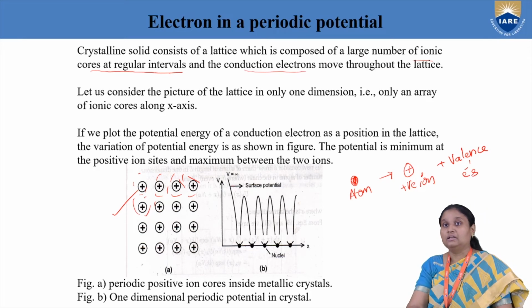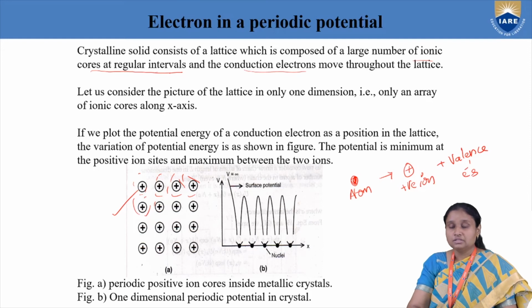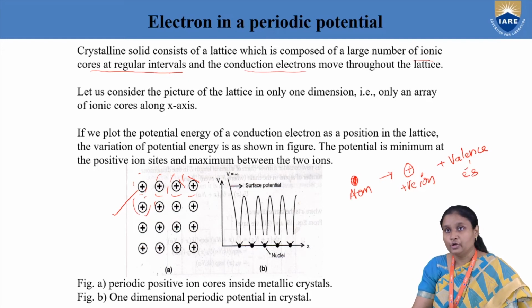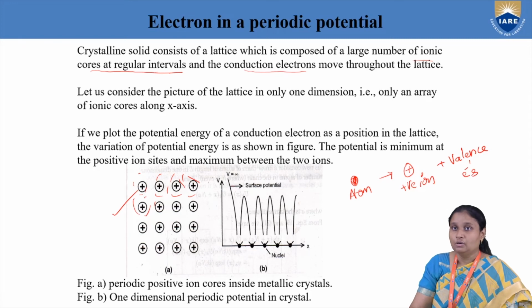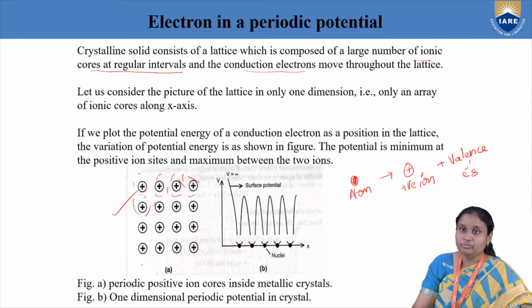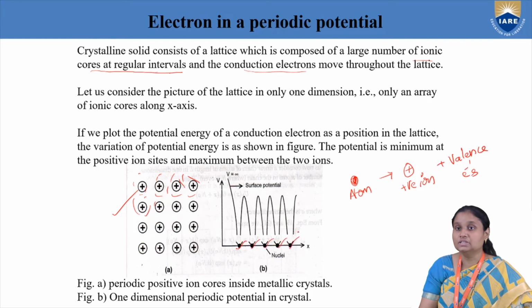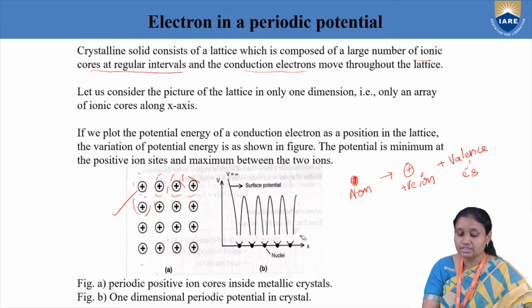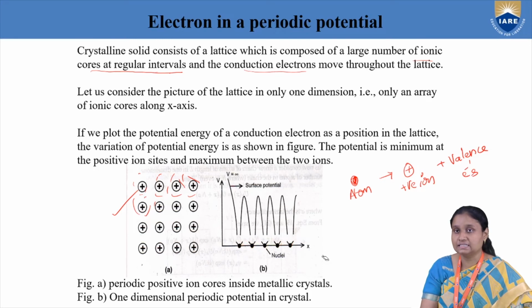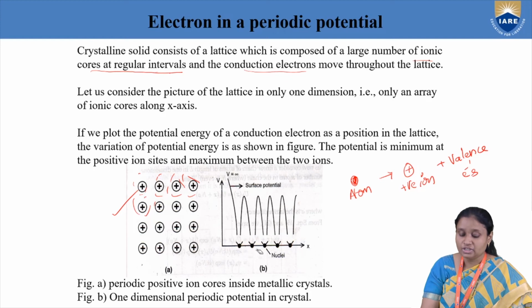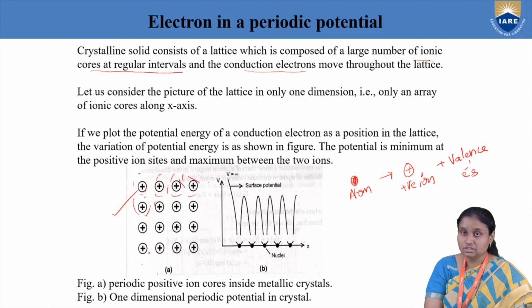throughout the crystalline lattice. Now, in order to explain this concept of periodic potential, I am considering a one-dimensional crystal lattice. What do you mean by a one-dimensional crystal lattice? I'll take an arrangement of atoms only along one particular direction. Let us take it as the x-axis. So we have taken an arrangement of atoms along this x-axis, with positive ions and electrons moving throughout the lattice.